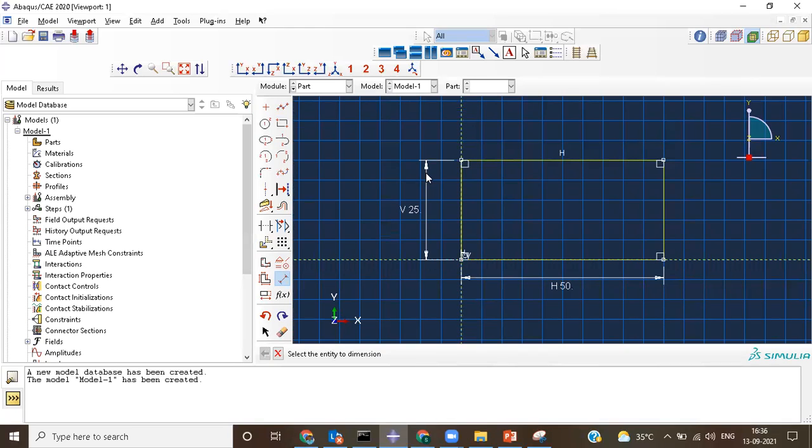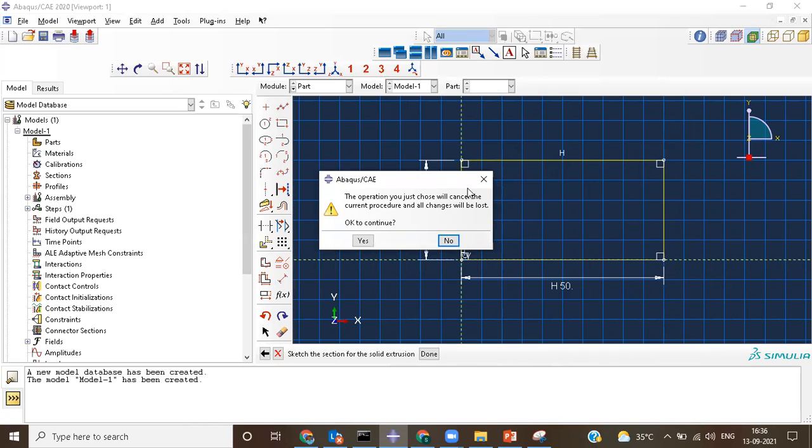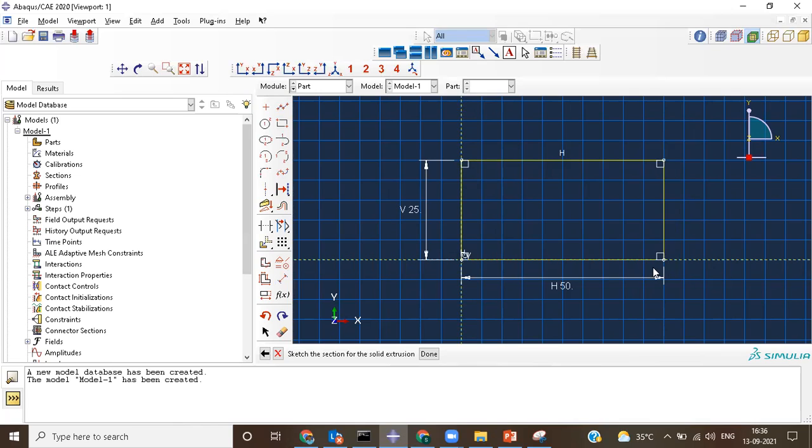Okay, now see this one. It is all moving from 25 and 55. Everything is done. Now you can see it is almost a green color, which is a fully constrained model. Now all the dimensions are done. Now select the sketch for the solid extrusion. So just give Done.